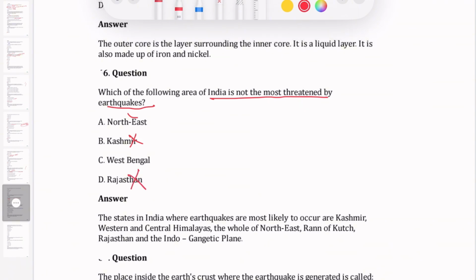Next, which of the following areas of India is not most threatened by earthquakes? Kashmir is earthquake prone. Rajasthan is also threatened by earthquakes. The Northeast is threatened by earthquakes. So the only option left is West Bengal, which is the answer.